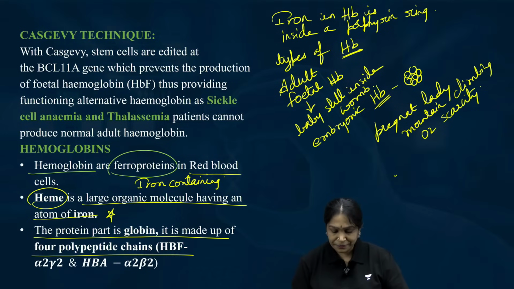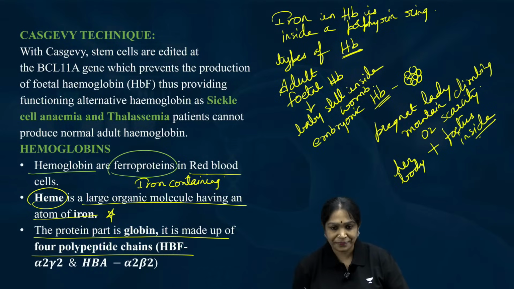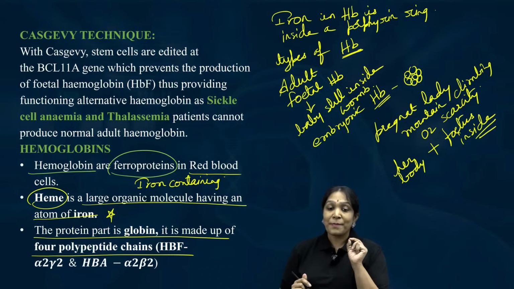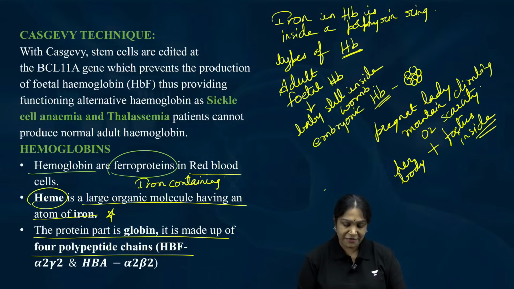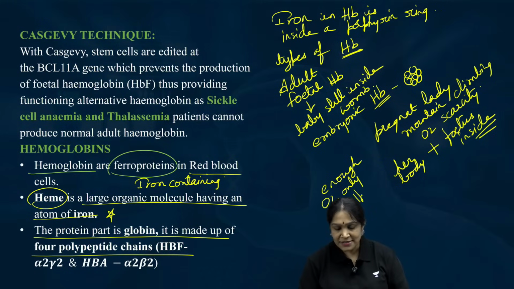Her body plus the fetus inside. But you have enough oxygen only for one person. I told her not to go, but she went. You have enough oxygen only for one person.